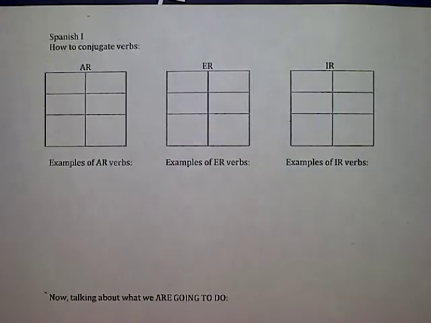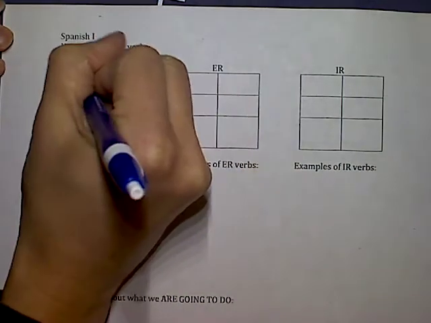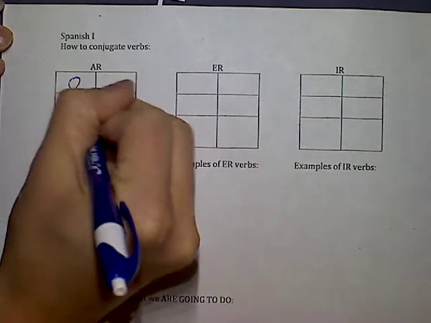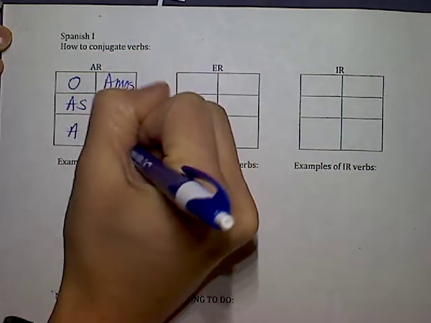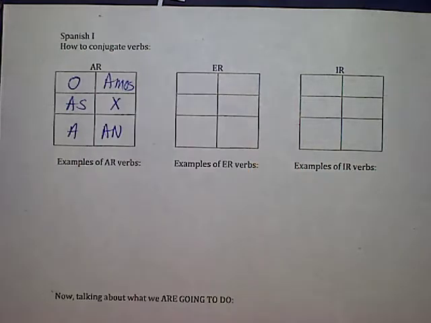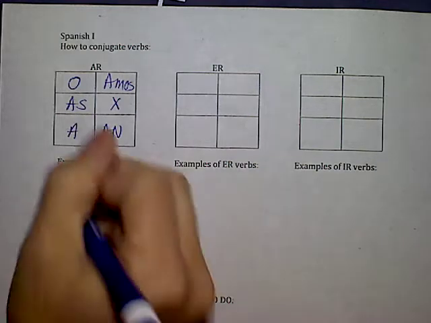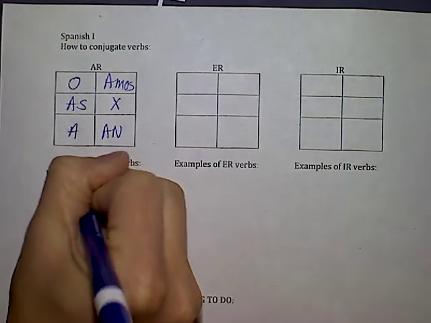What are the AR verb endings? O, as, a, amos, and an. Good. And we don't use that vosotros, right? So give me some examples of AR verbs. Those are verbs that end in AR. What are some? Hablar. Good. That's our standby.